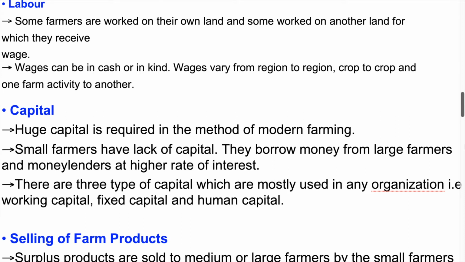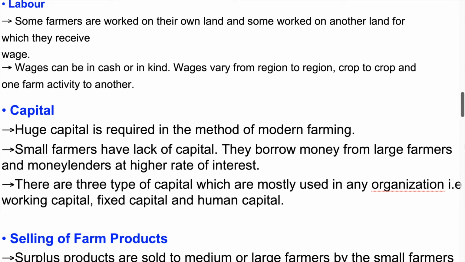Capital. Huge capital is required in the method of modern farming. Small farmers have a lack of capital. They borrow money from large farmers and moneylenders at a higher rate of interest. There are 3 types of capital which are mostly used in any organization, i.e. working capital, fixed capital and human capital.